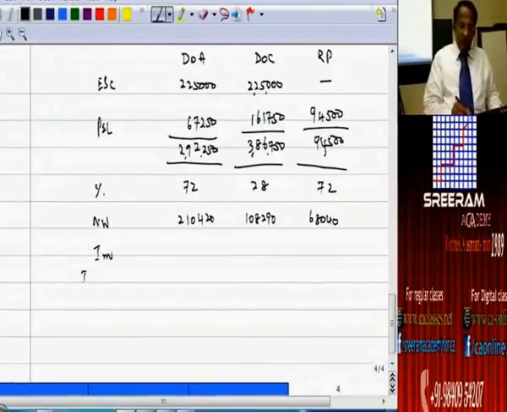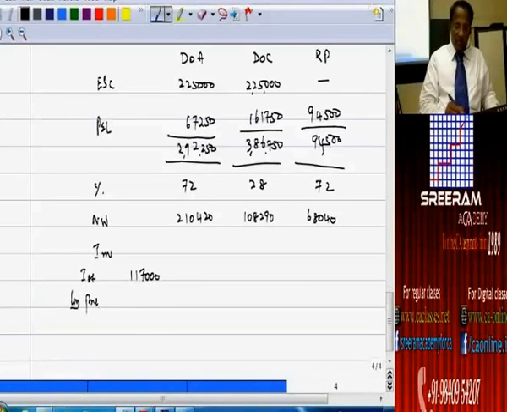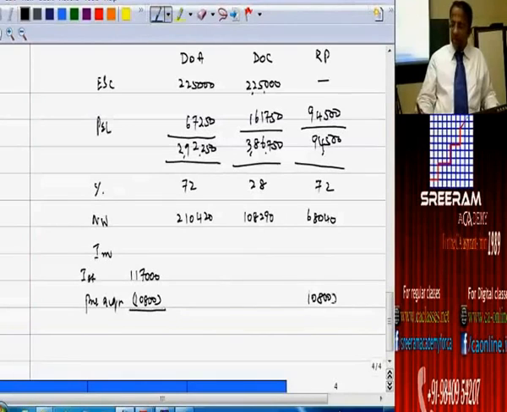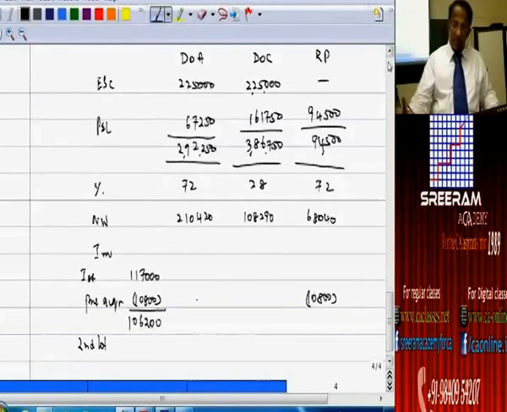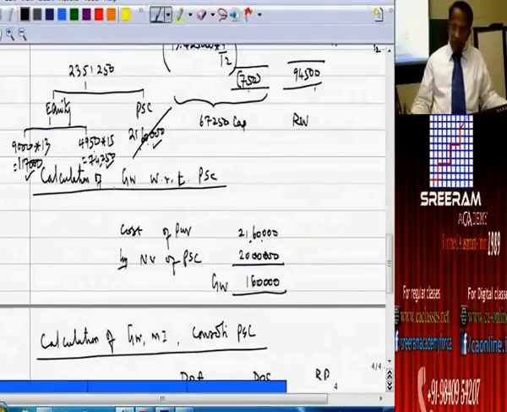First lot: 1,17,000 less pre-acquisition. Pre-acquisition, how much was that? 10,800. That should be deducted from profit and loss account. One not 6, 200. Second lot. How much is second lot? 74,250.